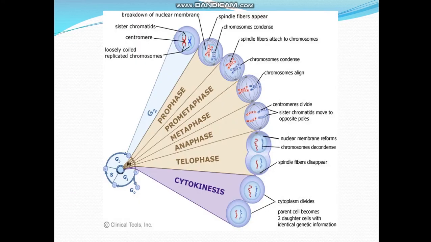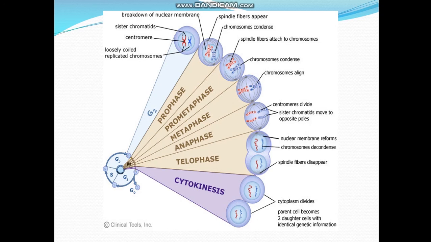Here in this diagram, you can see the various stages of the mitotic cell division, where you can see G2 phase followed by prophase, prometaphase, metaphase, anaphase, telophase, and cytokinesis. In G2 phase, there is a loosely coiled replicated chromosome, whereas in prophase you can see the chromosomes are condensing and the spindle fiber appears. During prometaphase, a spindle fiber attaches to the chromosome and the chromosomes condense.